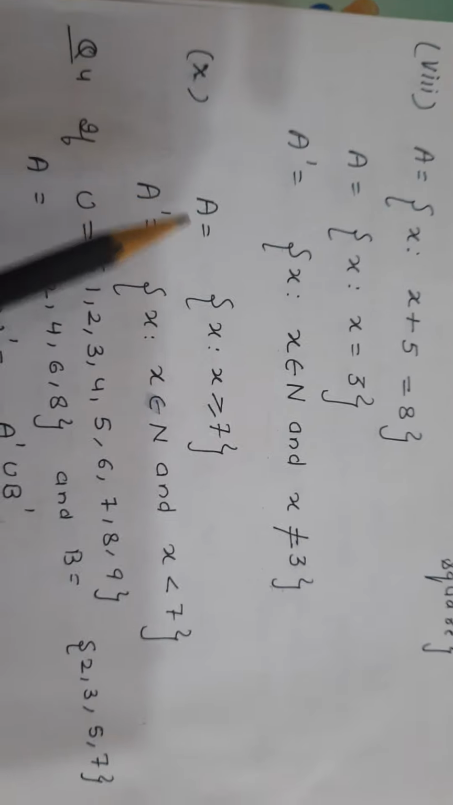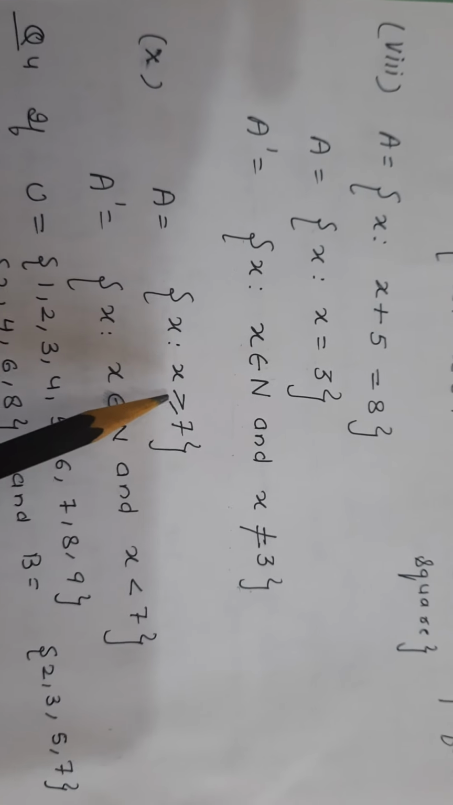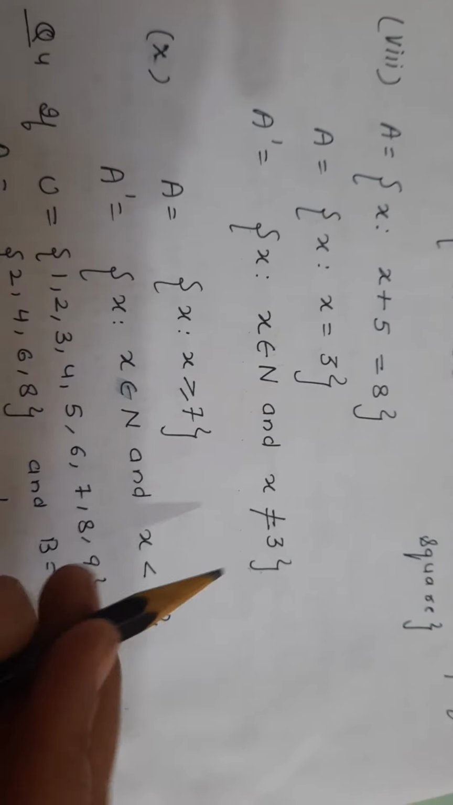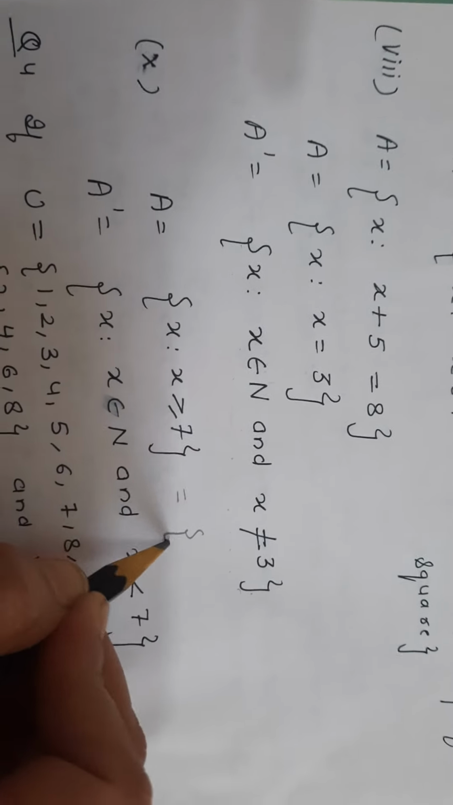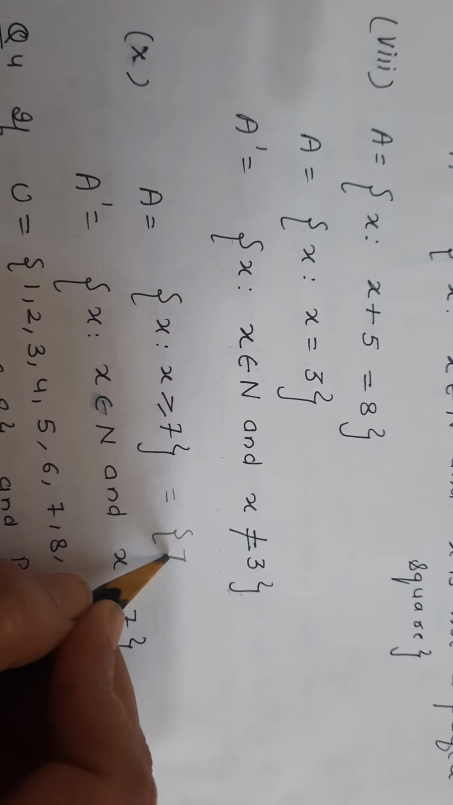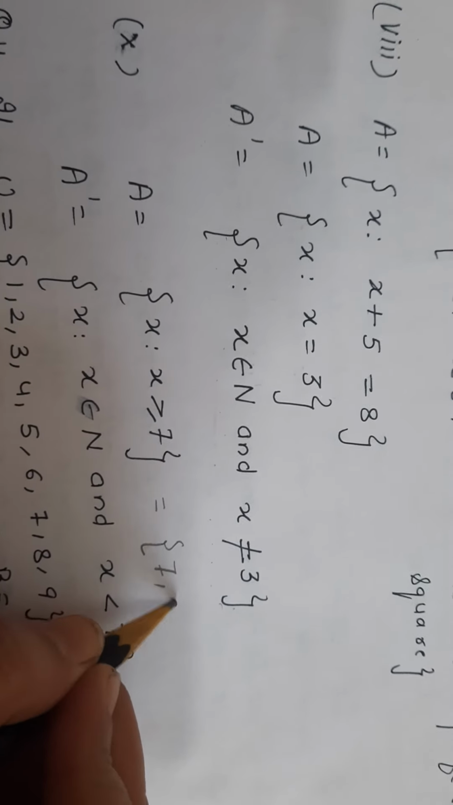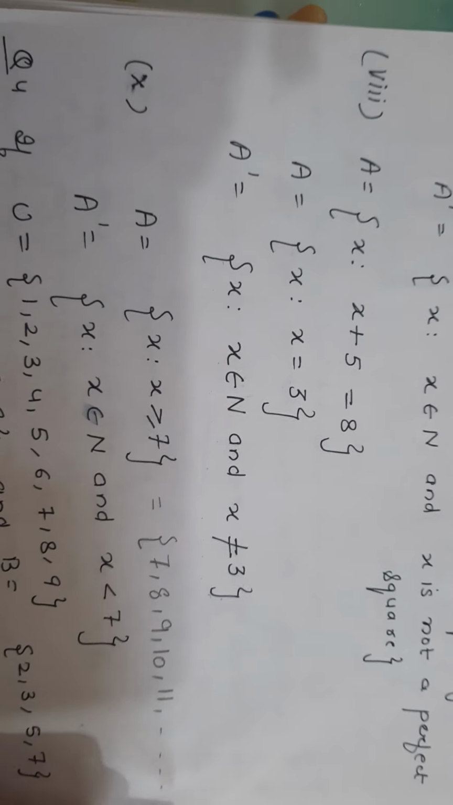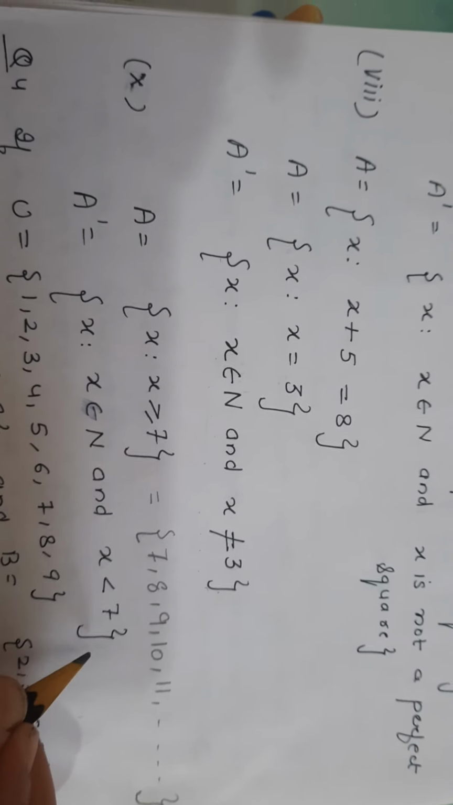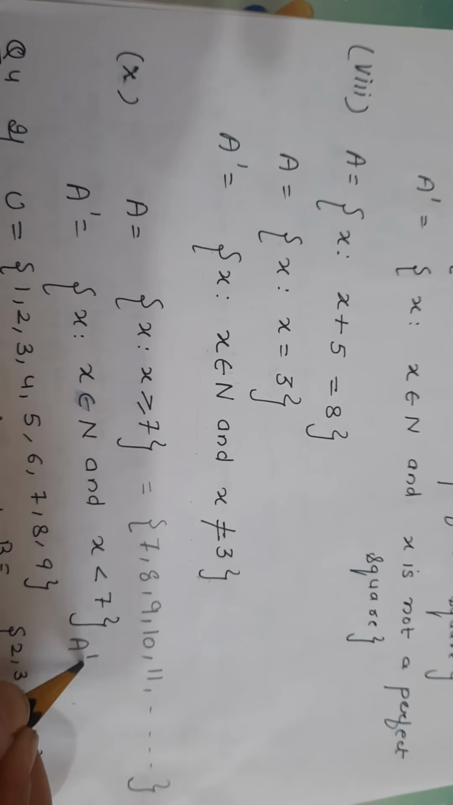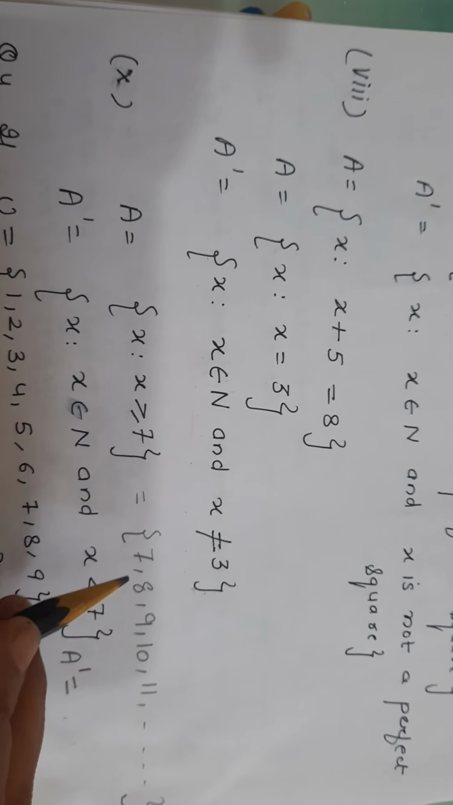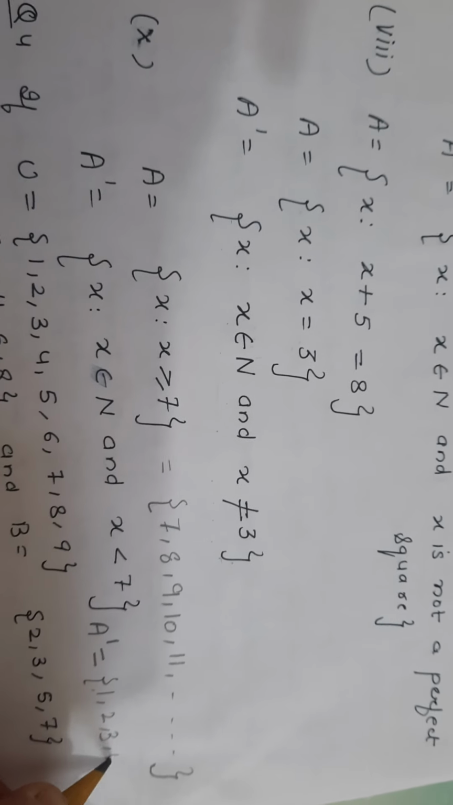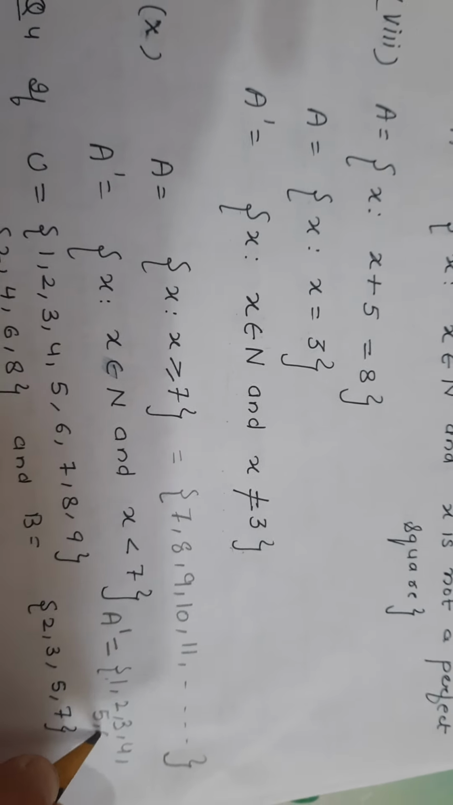10th part, set A: set of those x where x is greater than or equal to 7. If you write this set in roster form, A is also from natural: 7, 8, 9, 10, 11 and so on. So if you write its complement, what will be your answer? The universal set is the natural set, right? So the complement will be 1, 2, 3, 4, then 5 and 6.